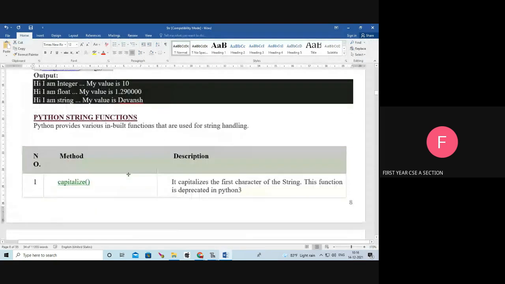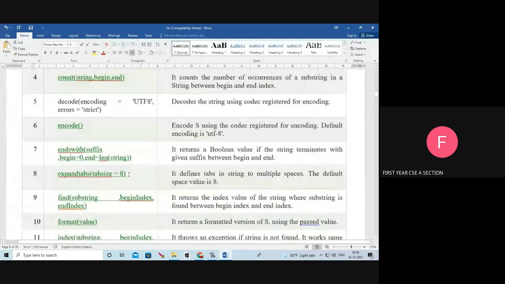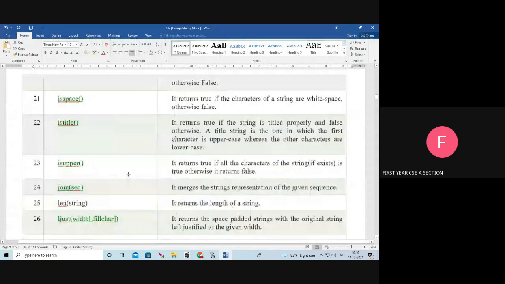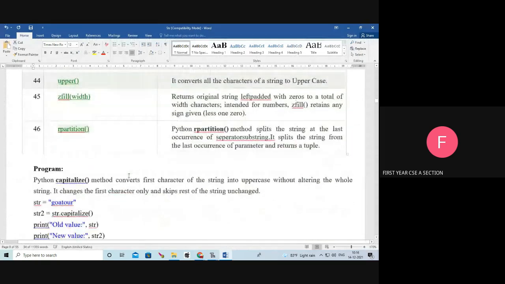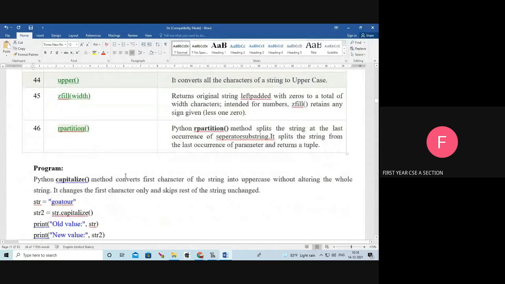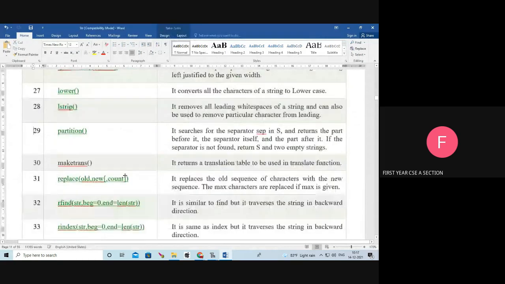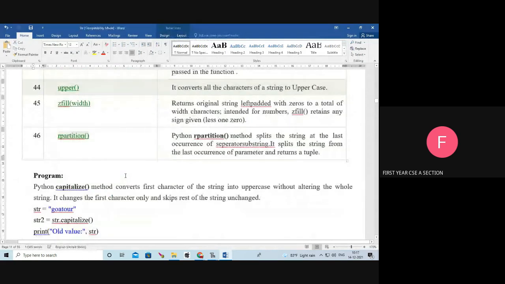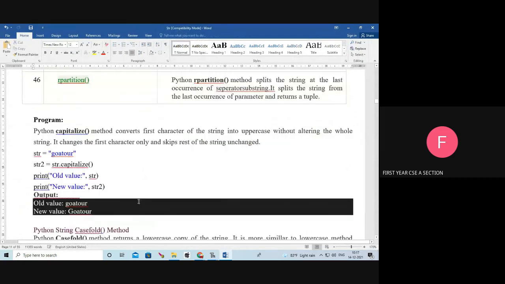Next, Python string functions. In Python there are totally 46 functions. We will see them one by one. First one, the capitalize function. What is the use of the capitalize function?